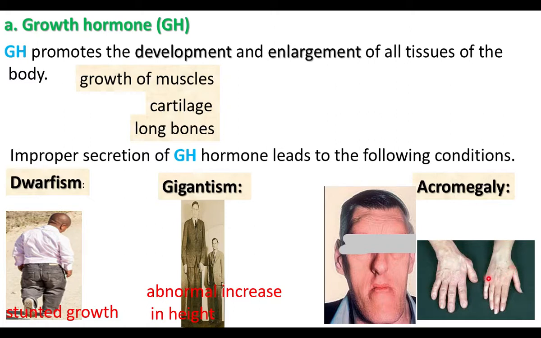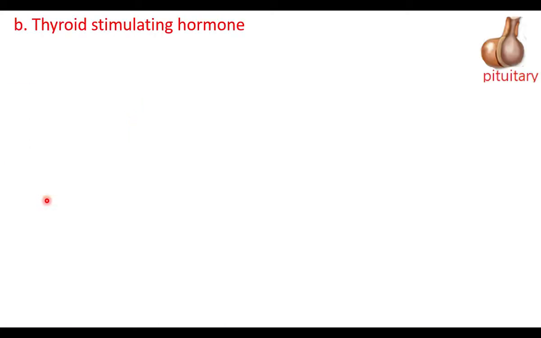This is a normal hand. This is acromegaly. The thickness of the bone increases in the hand, face, head, and foot. Abnormal enlargement of head, face, hands and feet is due to acromegaly. Acromegaly: over secretion in adults. Gigantism: over secretion from young age itself, that results in extra height. Dwarfism: less production of growth hormone in children.